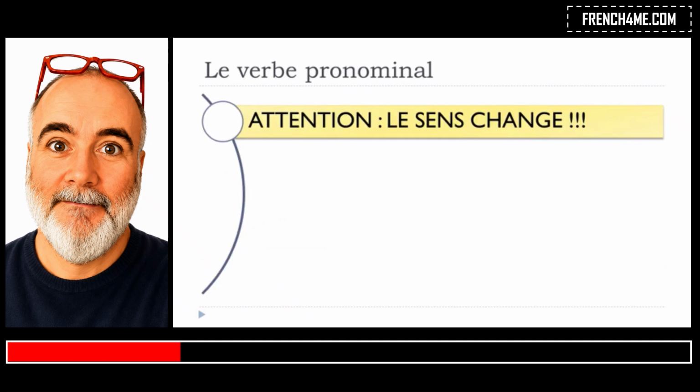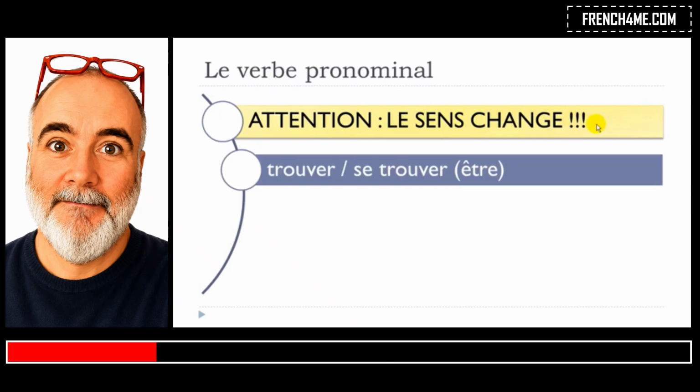Be careful, because in some cases when you will add this se in front of the verb, then le sens, so the meaning of the verb, will change. So I will put a few examples here. Trouver is to find, okay? And then se trouver means to be, être, okay? Trouver, to find, but then se trouver is to be, être.